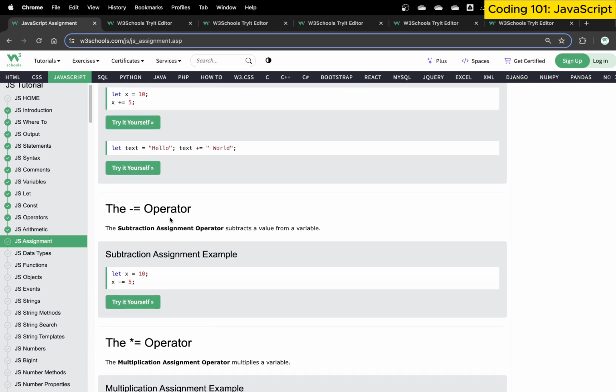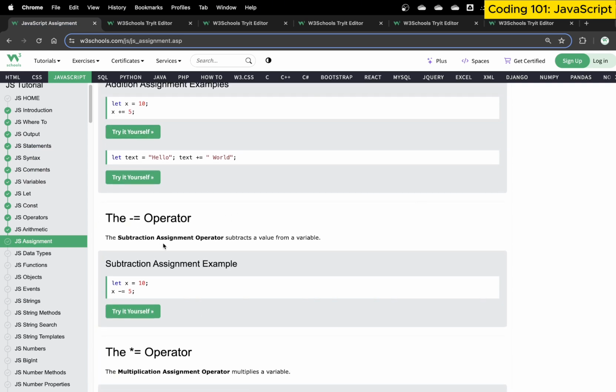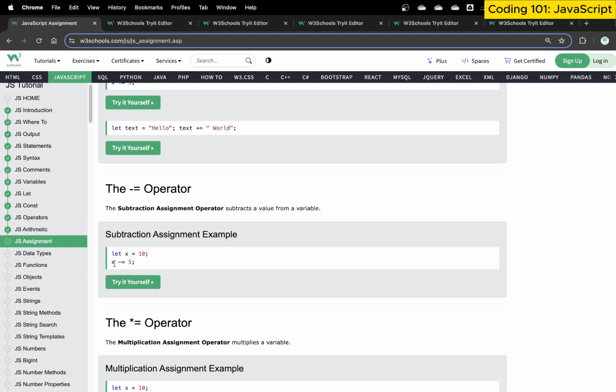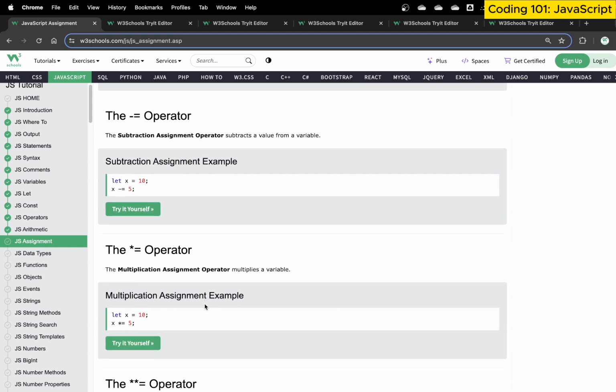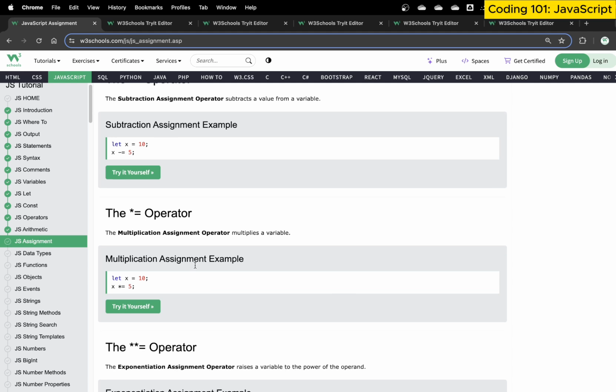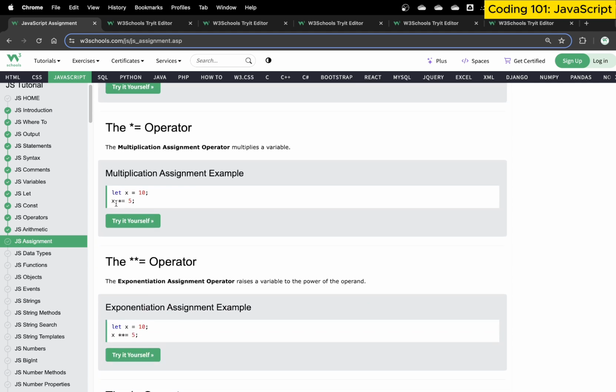Then the minus equal to operator is again equivalent to plus; minus does the same thing. Take the value of x, subtract 5 from it, and then assign it back to the x value. Similarly, the multiplication operator does the same thing: multiply the value of x with the value of 5 and assign it back to x.